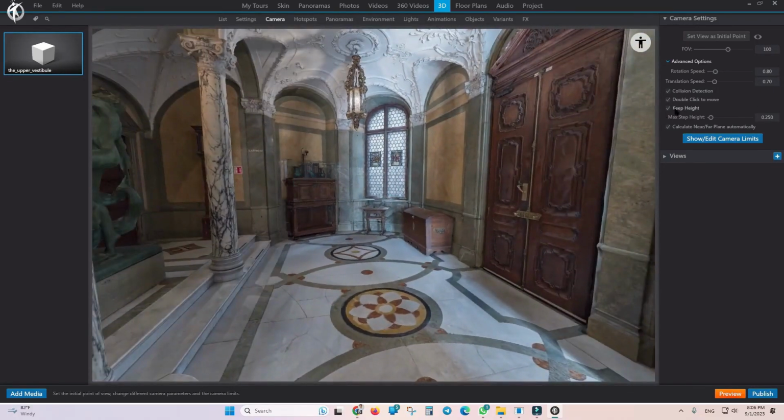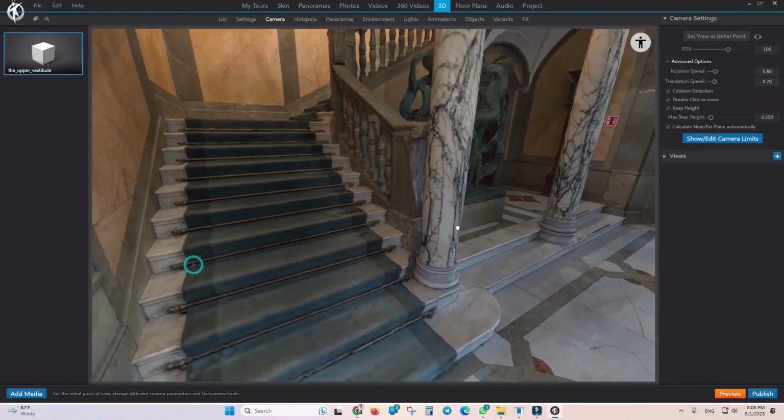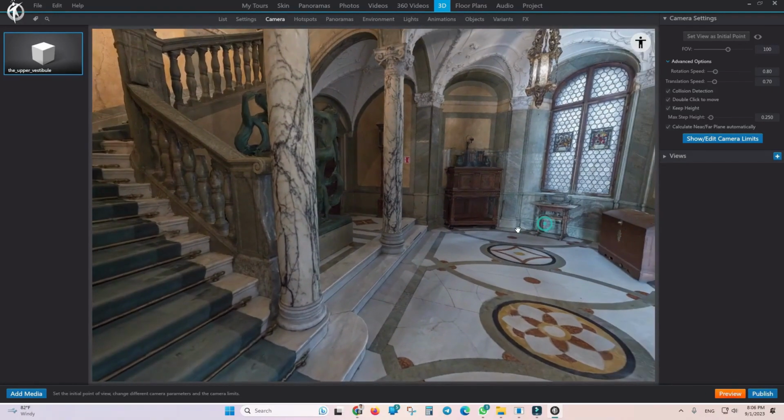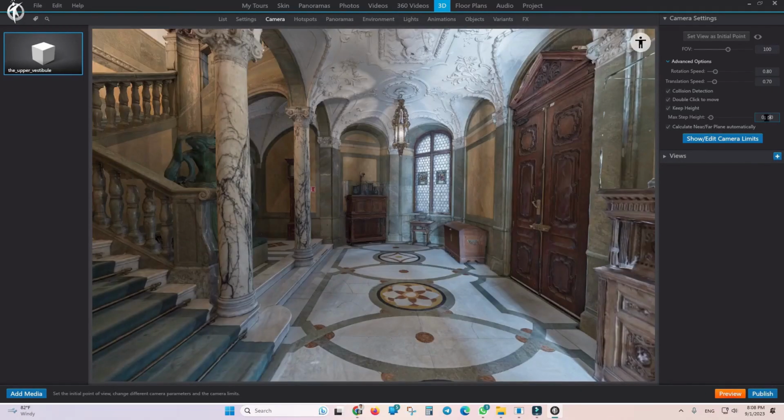After I enable this option, another option becomes available for me, which is the maximum step height. This determines from what height the character can step up or whether it can step up any height. For example, should the character be able to climb on top of this box when it reaches it or not? Or should it only be able to step up from a certain height? Look, right now the default is set to 25 centimeters.